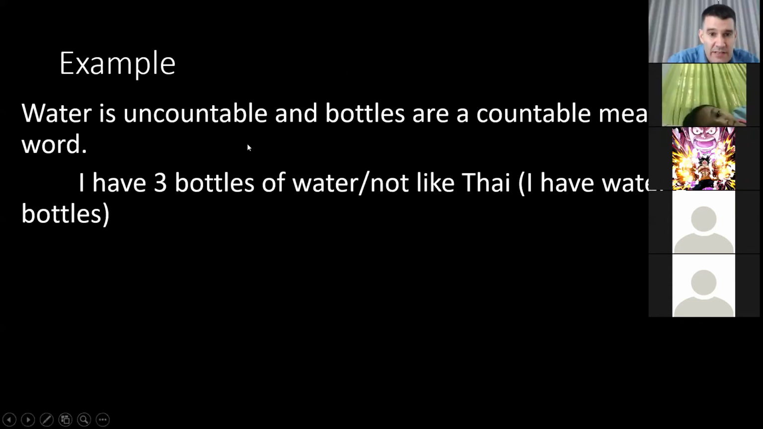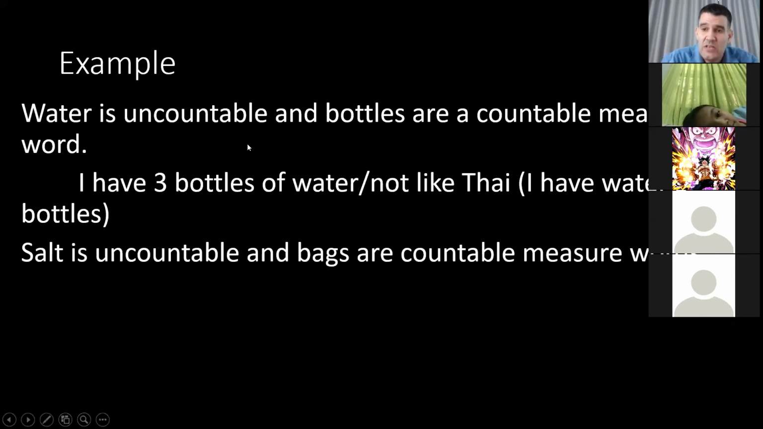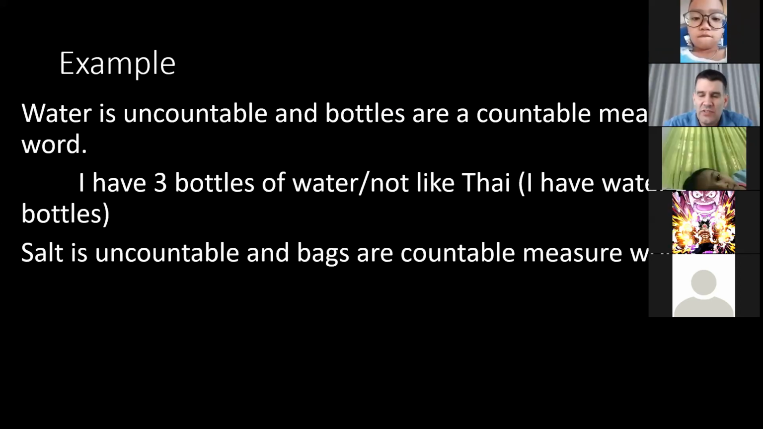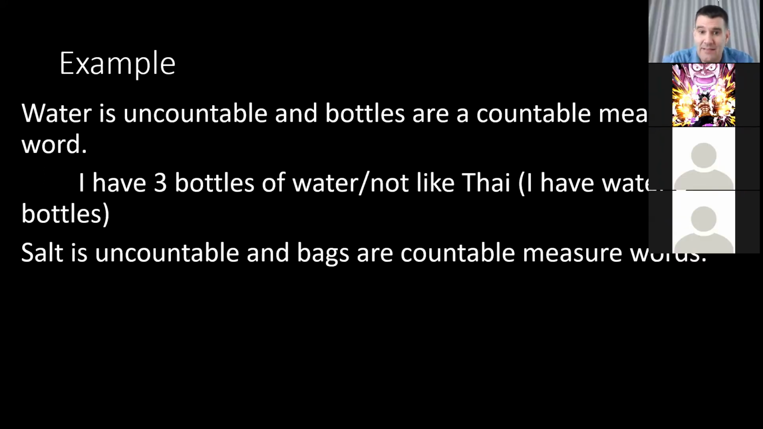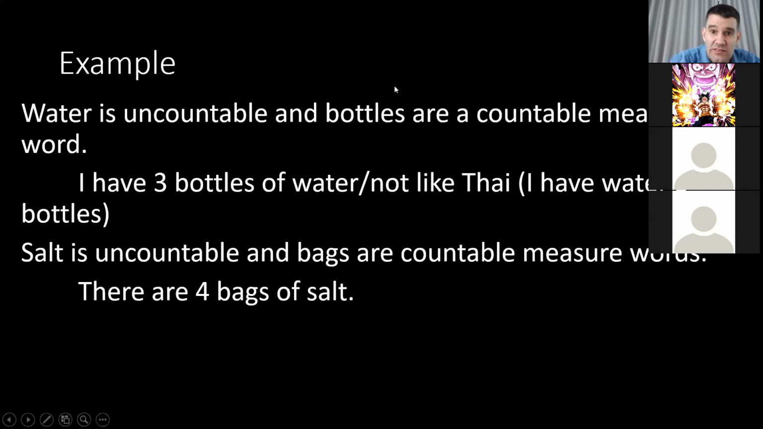So I'll go through another example. Salt. Salt again is uncountable. You cannot count salt. But if you have a bag, you can count bags. So that's a countable measure now. So you can say, there are 4 bags of salt. Again, it's different than in Thai. In Thai, you would say salt first. So you'd say, there are salt 4 bags. But in English, we don't say like that. The word order is different. There are 4 bags of salt.